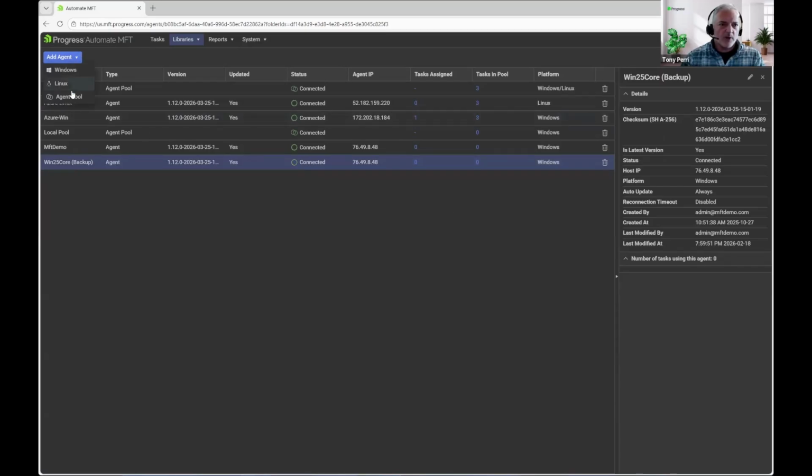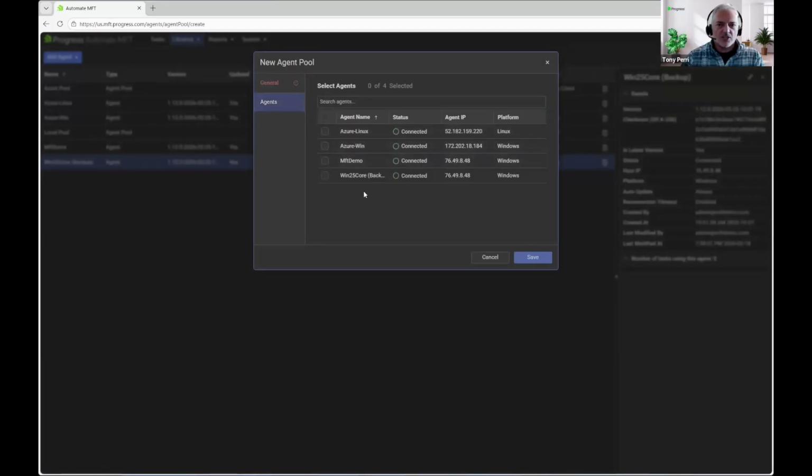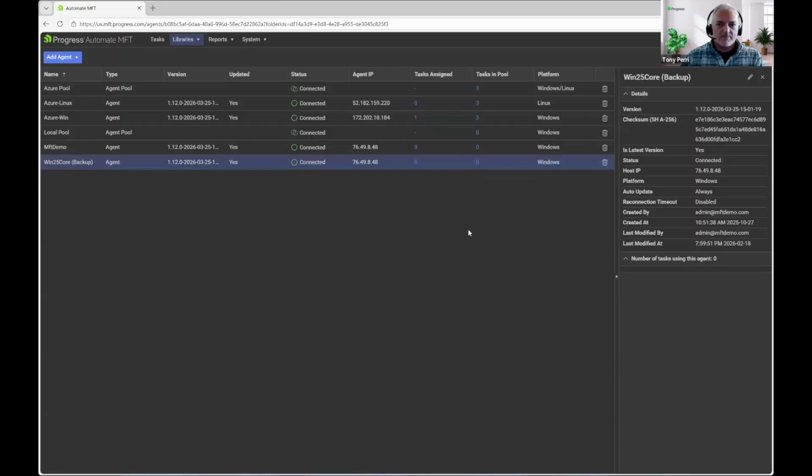Pretty similar if you want to create a new pool, you can just go in and give it a name and select what agents you want to be as part of that pool. And then when the agents are in a pool, when you assign a task to use that agent pool, it'll just automatically run on whichever one of those agents it chooses. So that can scale as well as provide redundancy.